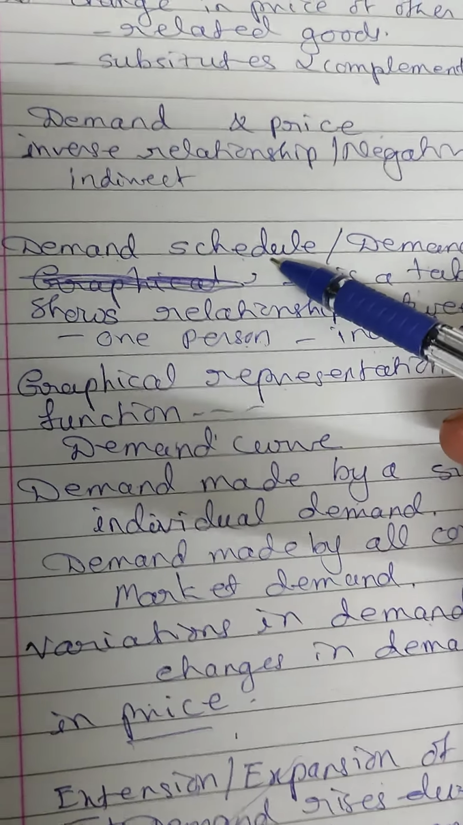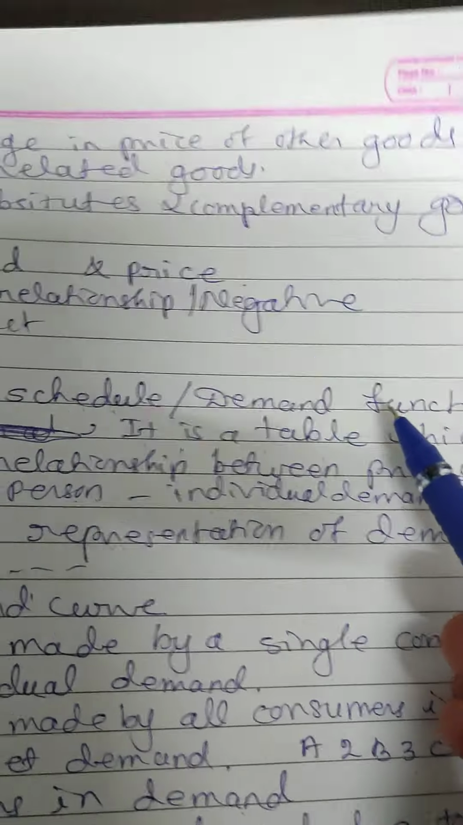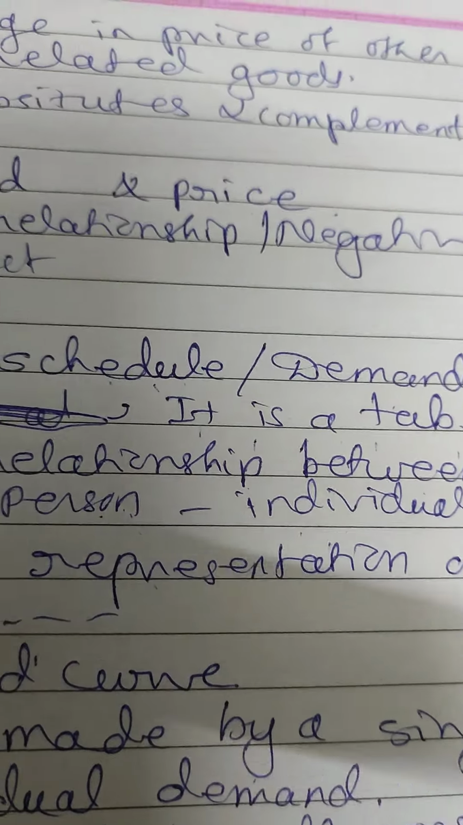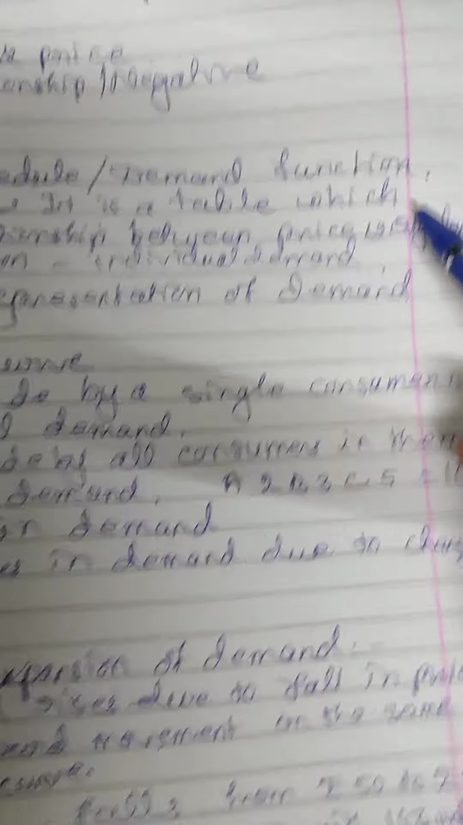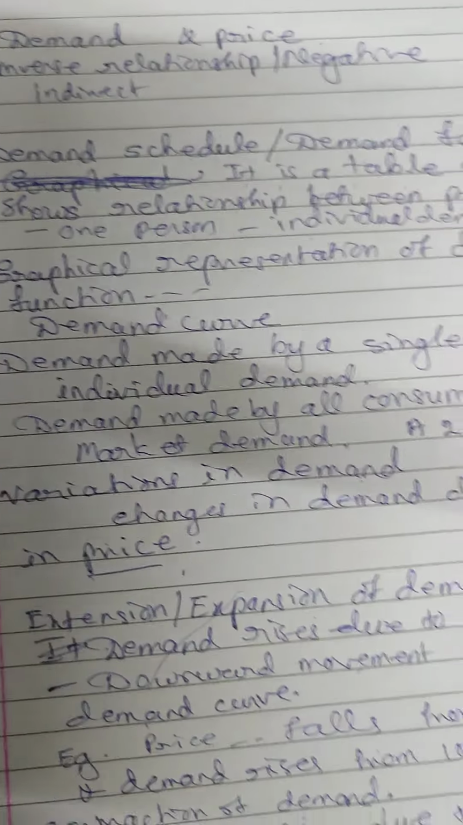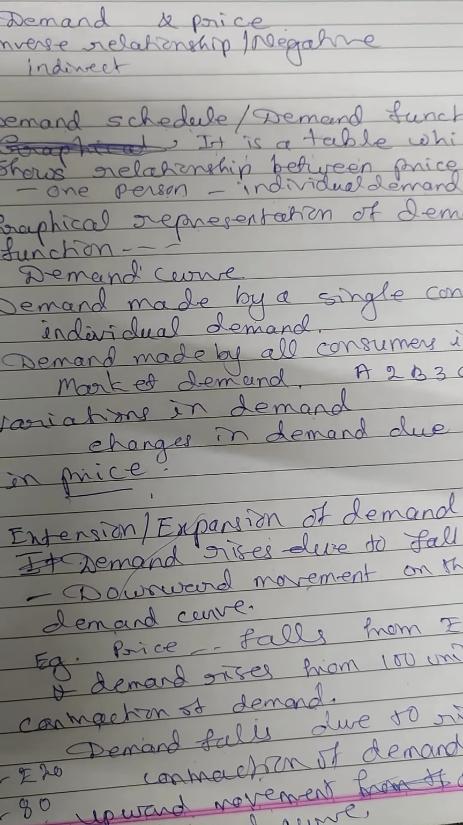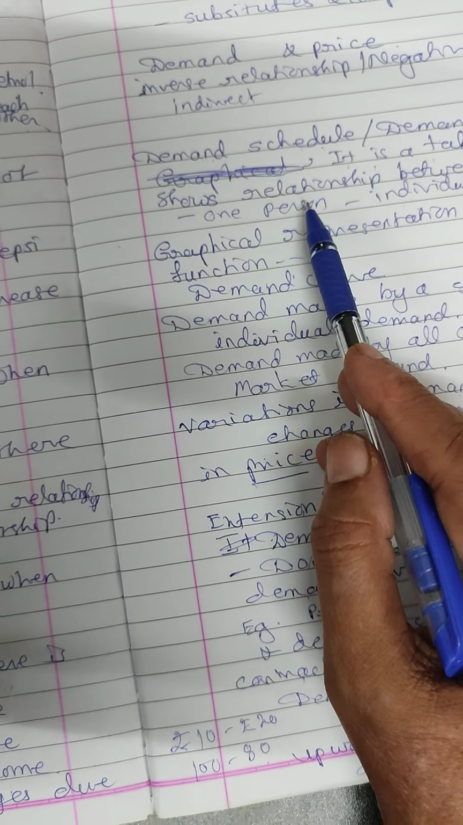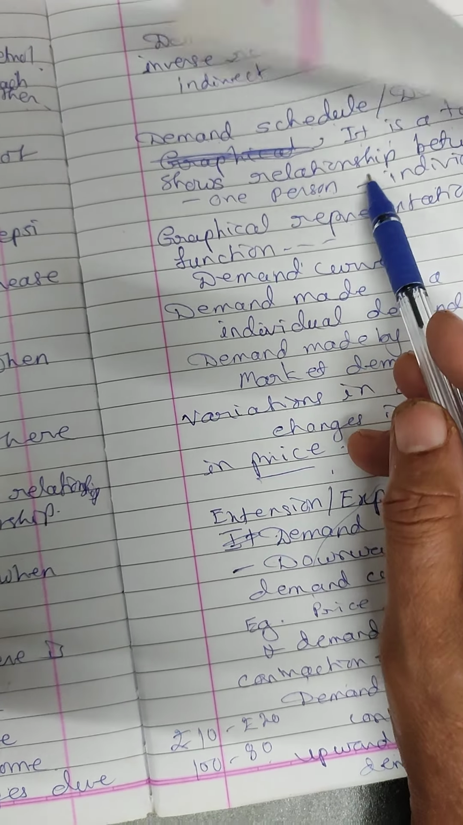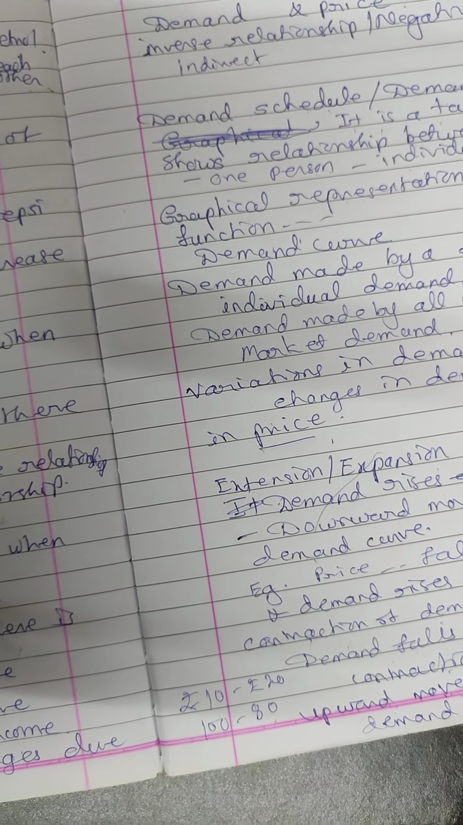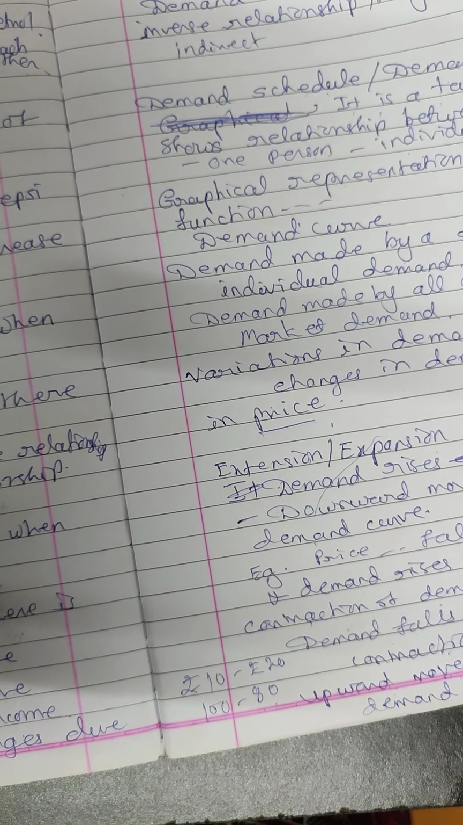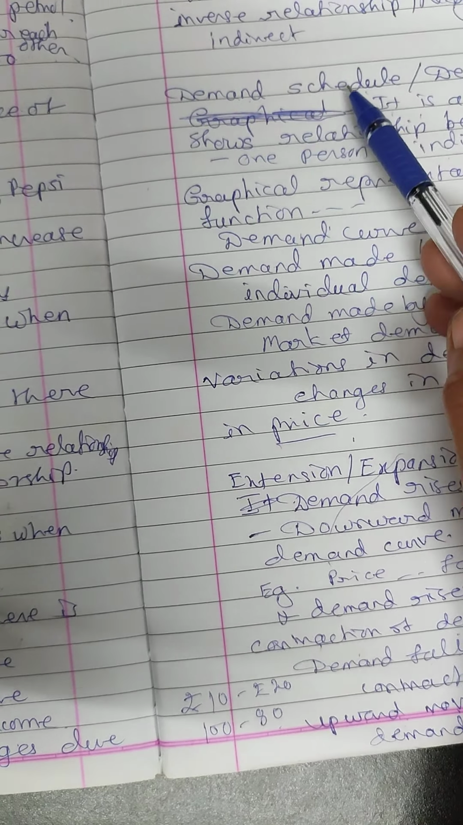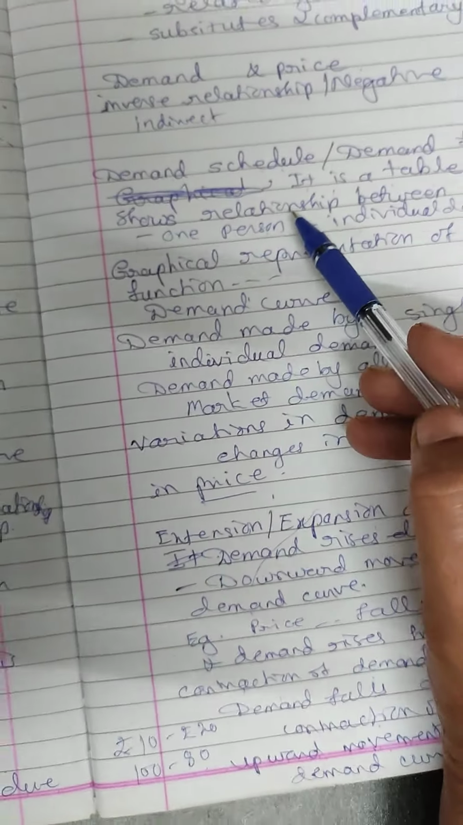Then demand schedule. Another term for demand schedule is demand function. What is a demand schedule, or what is a demand function? It is a table which shows the relationship between price and quantity demanded by the consumer at different price levels. A table which shows the quantity demanded by the consumer at different price levels is called demand schedule, or it is known as demand function.